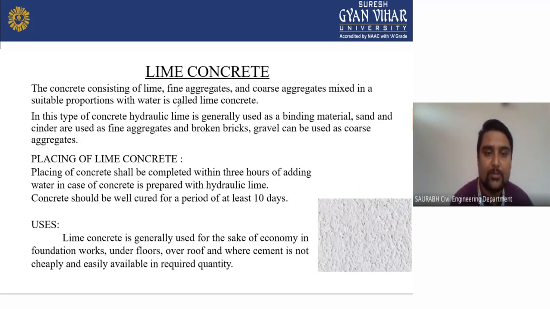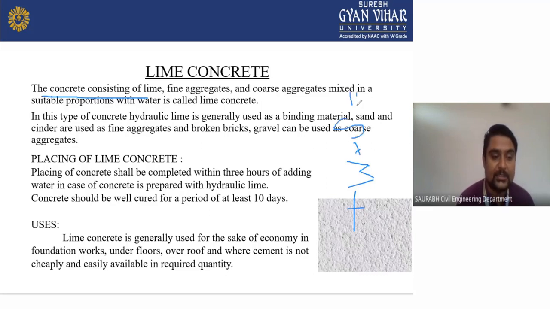Now we will see the lime concrete. Lime concrete is also a type of concrete. First one was cement concrete, now we are seeing lime concrete. The concrete consisting of lime, fine aggregate and coarse aggregate mixed in suitable proportion with water is called lime concrete. As you can see, this is a picture of lime. We need to use water with it, plus sand we can also use, and it will become the lime concrete as you can see here.